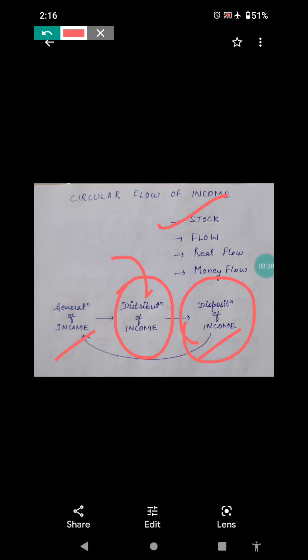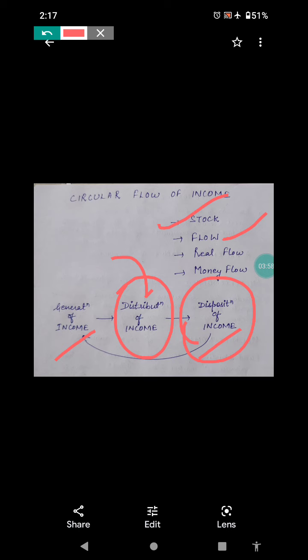So the reserves. Now the flow is what can be measured over a period of time. Flow is what can be measured over a period of time. That is, flow is a dynamic concept. Flow is a dynamic concept.